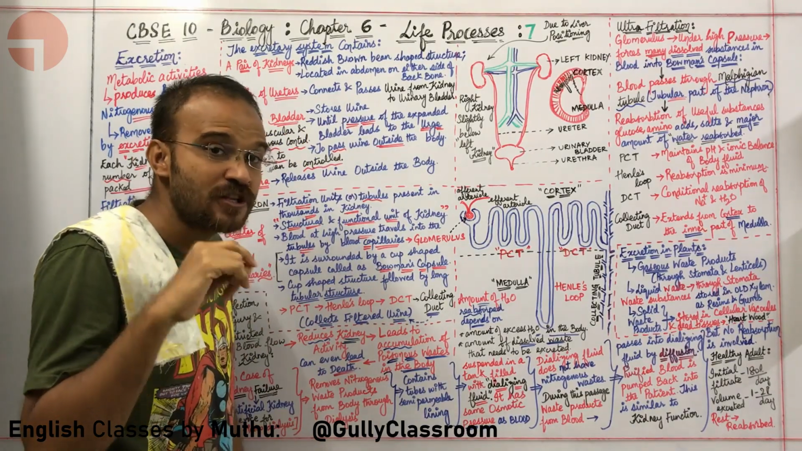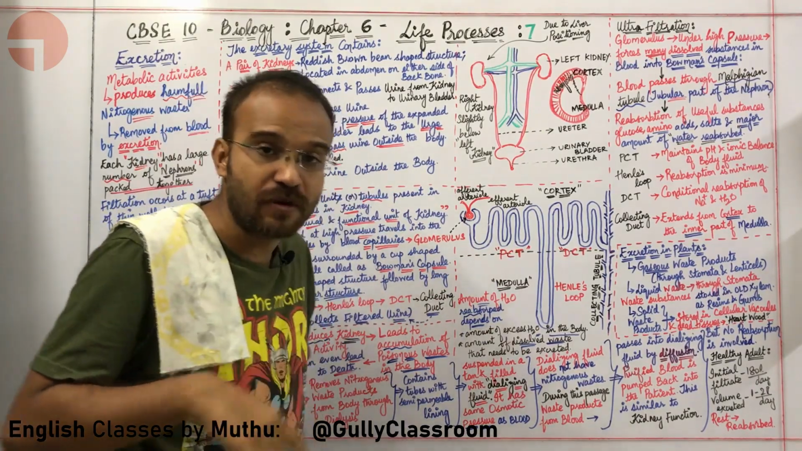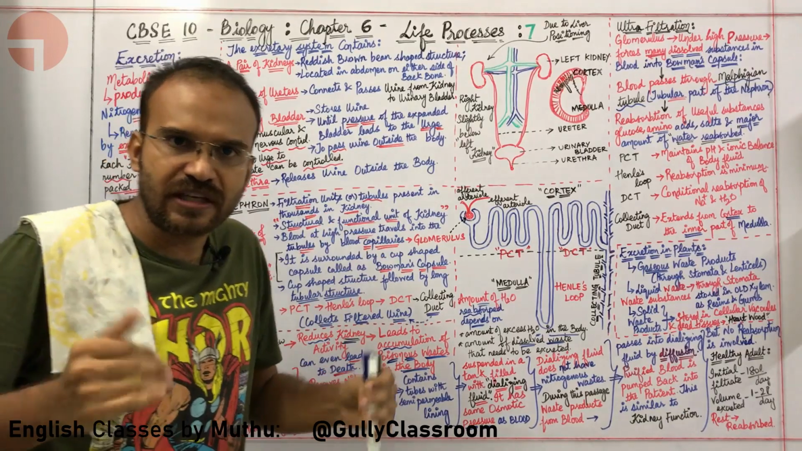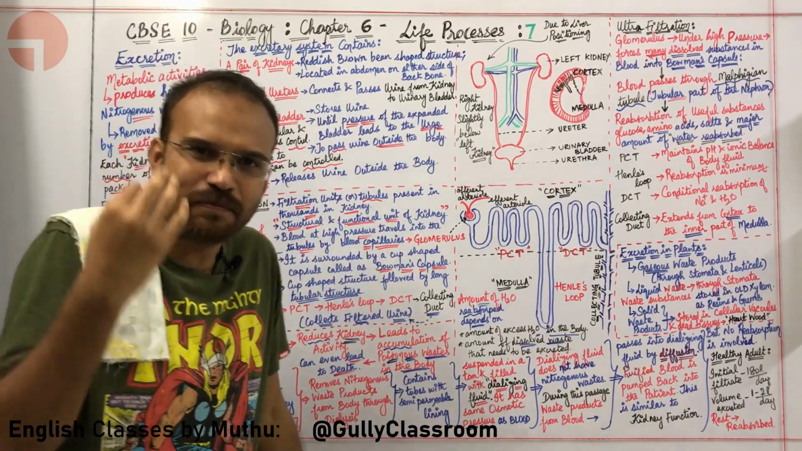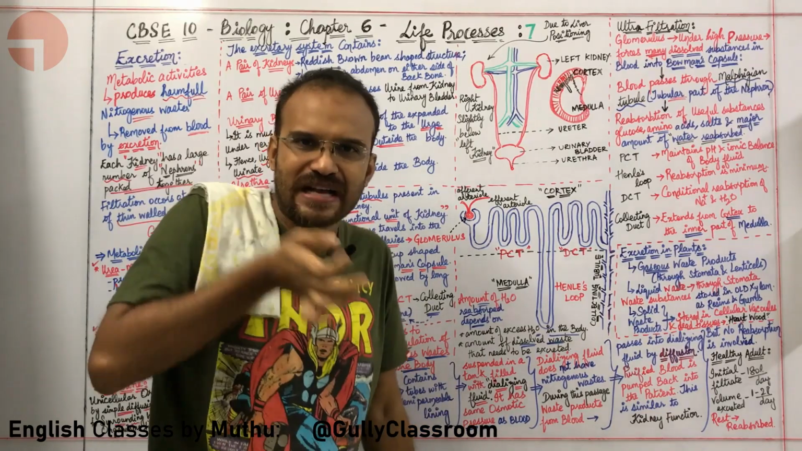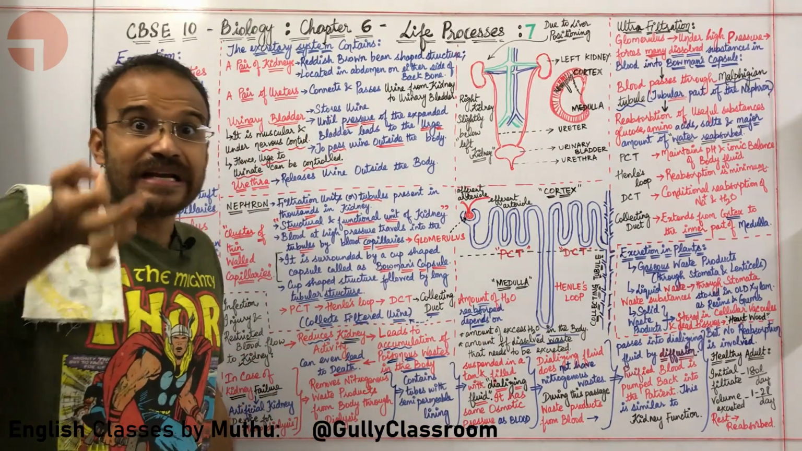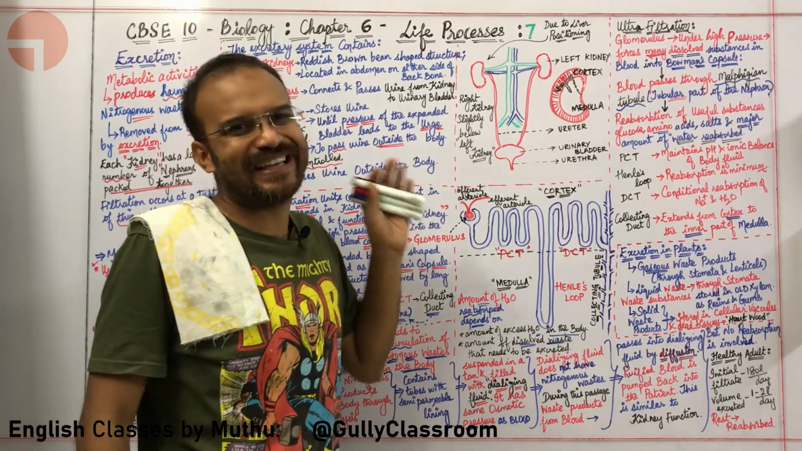The kidney is responsible for regulating the pH of the body. Our body is working because each and every part of the body is maintained at a particular pH, a particular level of acidity and basicity, and that is being maintained by the kidney.